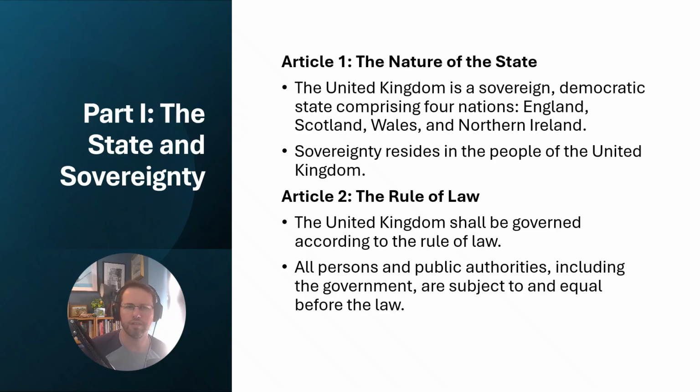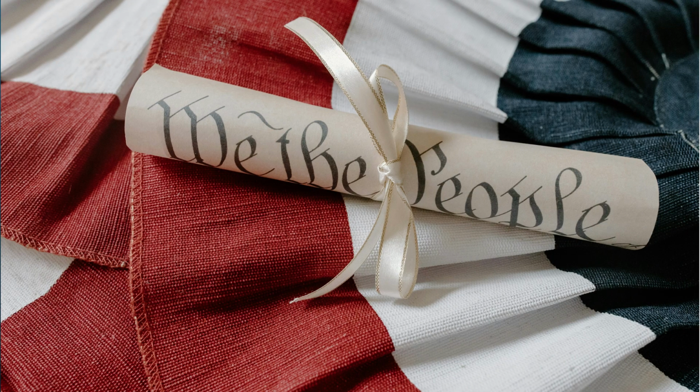The United Kingdom is a sovereign democratic state comprising four nations, England, Scotland, Wales and Northern Ireland, and sovereignty resides in the people of the United Kingdom rather than in Parliament or in the monarchy. It's a very clear expression that the UK under this constitution is a democratic constitution with power coming from below rather than from on high, being vested in a monarchy anointed by God.